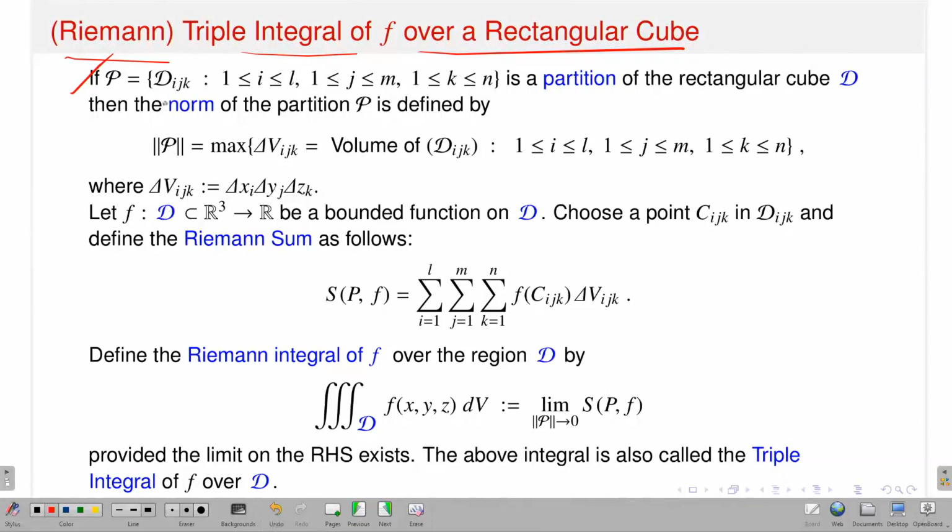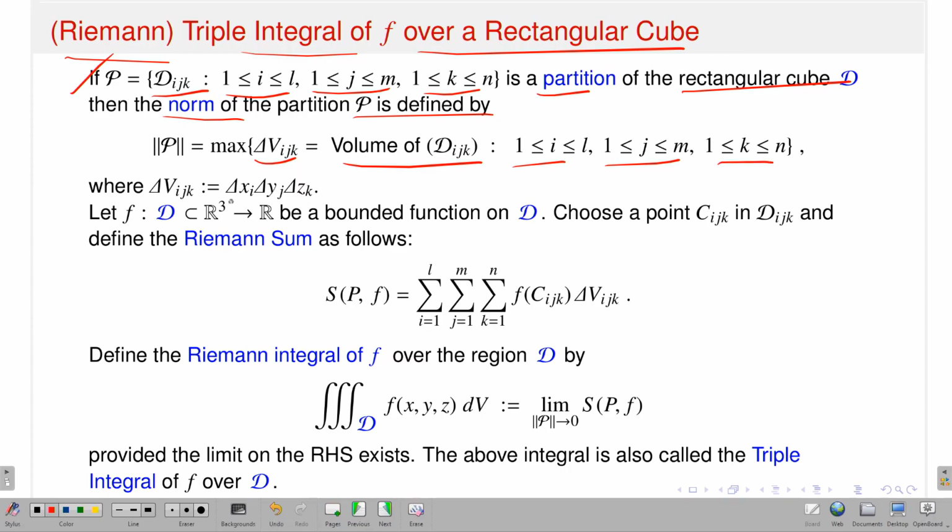So, if D suffix ijk, with i from 1 up to L, j from 1 up to m and k from 1 up to n, is a partition of your rectangular cube D, then what is the norm of the partition? In the two variable setting it was the area, and this time I am one dimension more, so it is expected to be the volume. So, yes, I have written the volume of your subrectangular cube D suffix ijk. I am denoting it as delta V suffix ijk, V stands for volume, which is nothing but the volume of the subrectangular cube Dijk, with i running from 1 up to L, j from 1 up to m and k from 1 up to n.